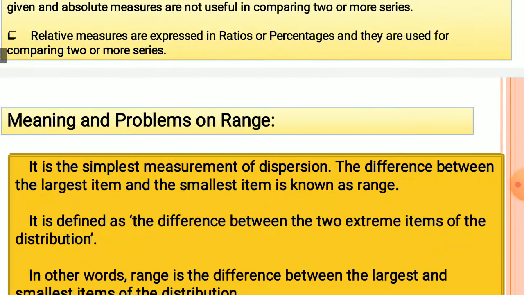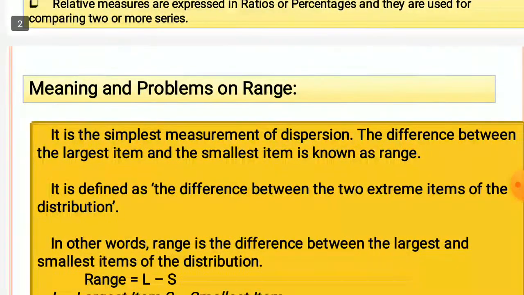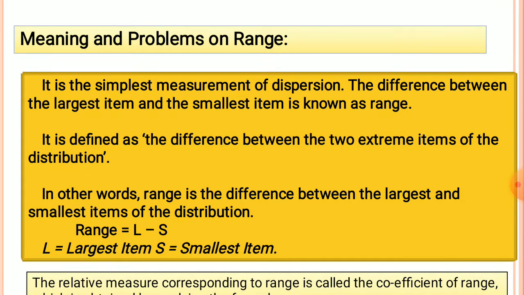So range is the first method of studying dispersion, and here it is the simplest measurement of the dispersion. The difference between the largest item and the smallest item is known as range.